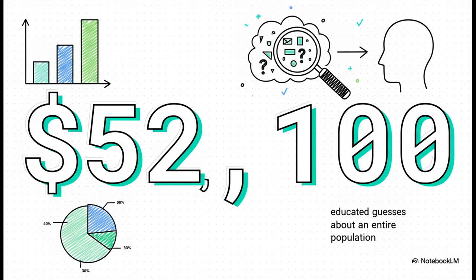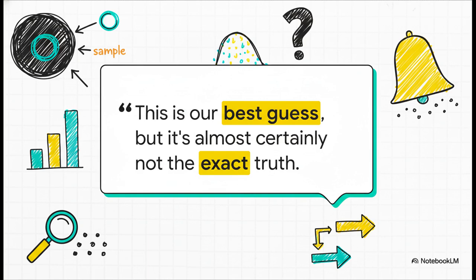Say we do a survey, and our one sample gives us an average income of $52,100. This is what we call our point estimate. It's our single best guess. But we have to be honest, right? We know about sampling error. What are the chances that our one number is the exact, down-to-the-penny, true average income for the entire country? Pretty much 0. It's probably close, but it's almost certainly not perfect.